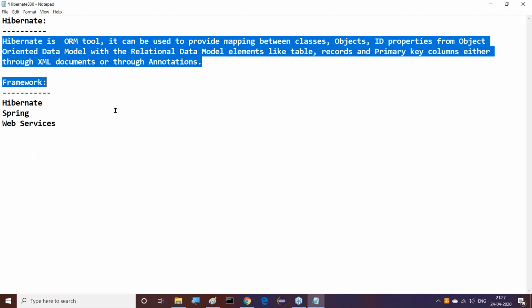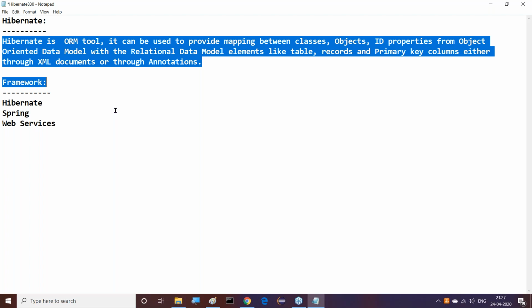But in the case of Hibernate, what is going on? We are not going to write any SQL query. Observe this clearly. We are not going to write any SQL query. Simply we are going to call Java methods. The Java methods will generate SQL queries internally. Those SQL queries will be submitted to the database. The database will execute them and give a response. That response will be given to Hibernate. That's it.